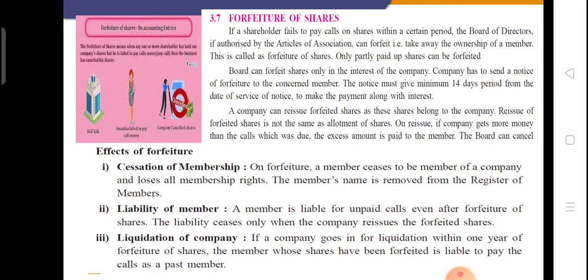What is the second effect after the forfeiture? Liability of the member. A member is liable for unpaid calls even after the forfeiture of shares.